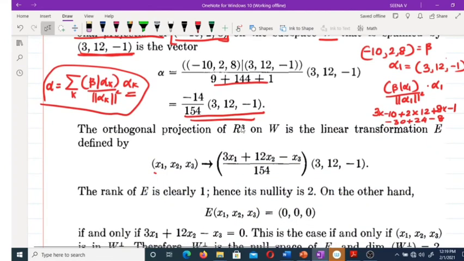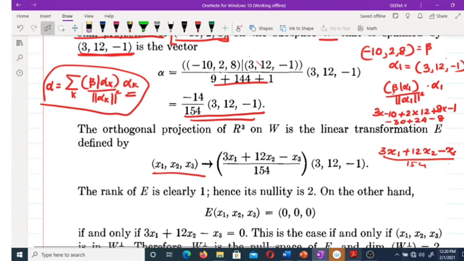In general, if beta equals (x1, x2, x3), the inner product of beta and alpha 1 is 3x1 plus 12x2 minus x3, and E is this times (3, 12, -1) divided by 154. This is the general result.